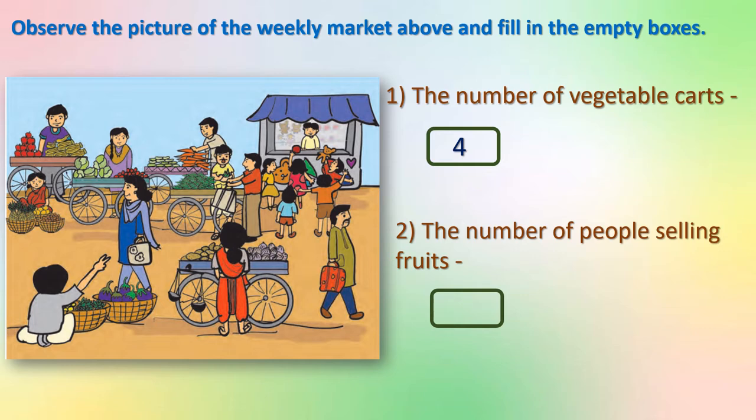Okay. Next is the number of people selling fruits. This one is first. And here also you can see a lady who is selling fruit. Pineapple, orange you can see. Right? Correct? This man is selling vegetables. Yes, these two. So let us write here 2 people are selling fruits. Let us move to the next questions.